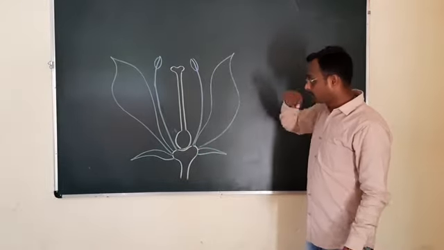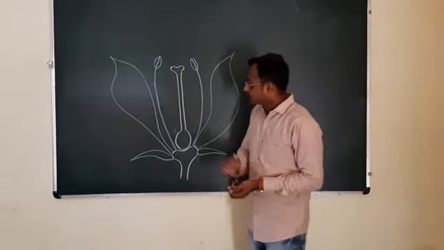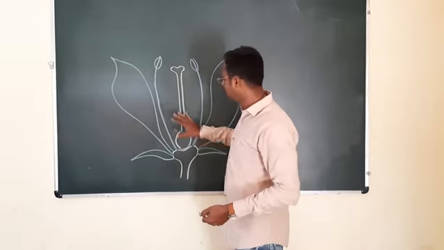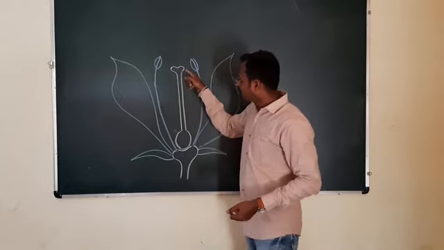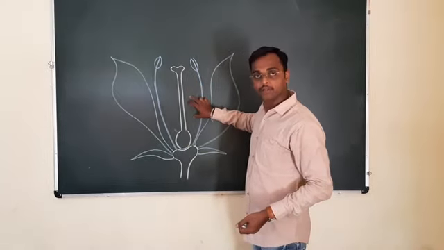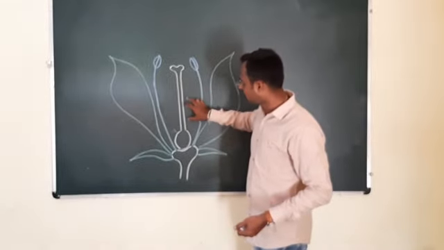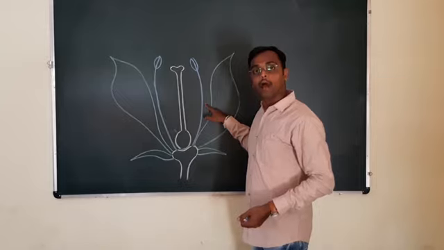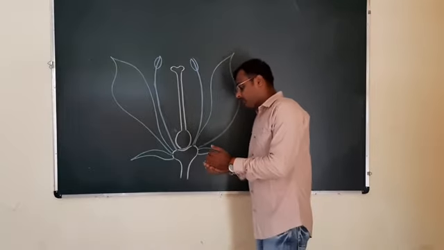Now study one by one part. This is the bisexual flower. In this flower structure both the sexes are present in a single flower. Here at the center there is a pistil or called a carpel, which represents the gynoecium of the flower, which is surrounded by the stamens. These are the members of androecium. Let us study one by one.